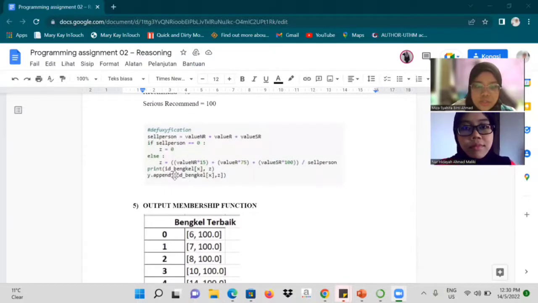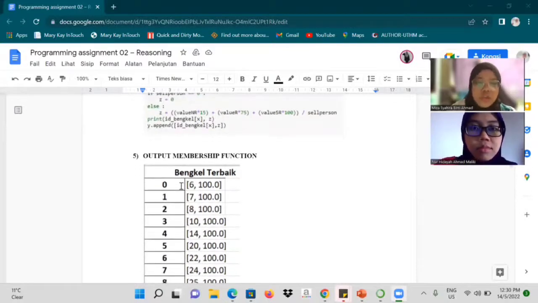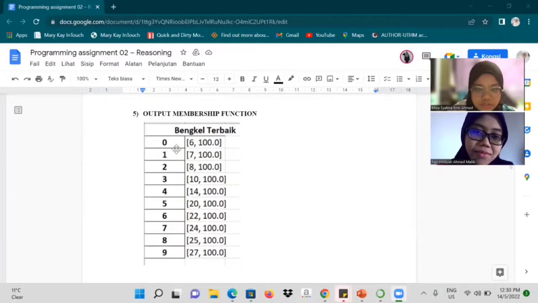The output will be input in the ID in the Z, and it will be displayed using y dot append. So the output of the calculation will be like this. The Bengkel terbaik will be sorted in ascending order. So we can see this one like this.